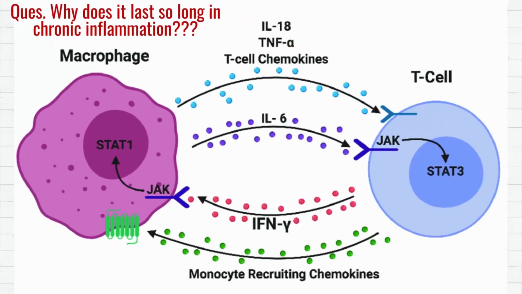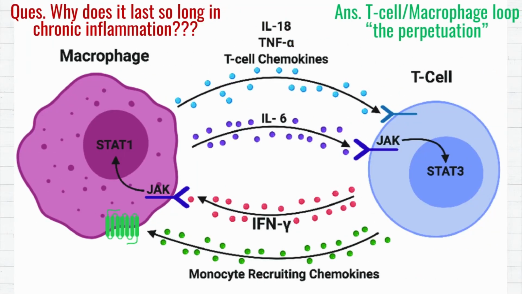Why does it last so long in chronic inflammation? The answer is the T cell macrophage loop or the perpetuation. Macrophages present antigens to T cells. The T cells get activated and release interferon gamma. This interferon gamma activates more macrophages and the whole cycle continues indefinitely.